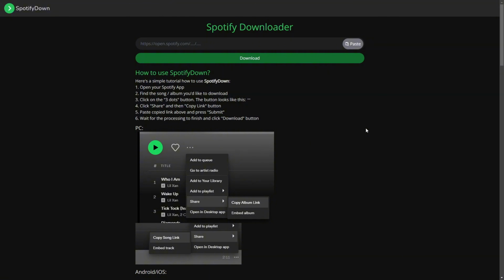And if you want to download these songs, you can just go over to this website, the Spotify downloader, and just put your link in and just get the track.